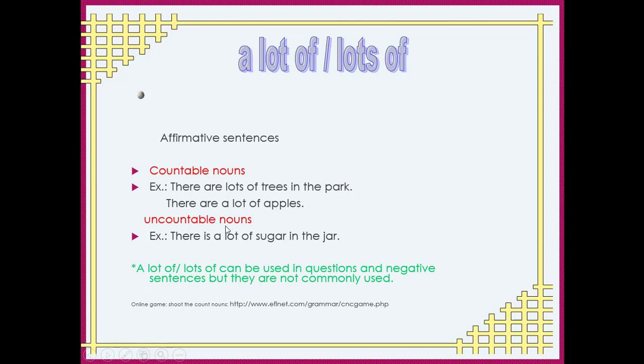So you can use a lot of, lots of with the countable nouns that you can count, or uncountable nouns that you can't count. For example, there are lots of trees in the park, countable. There are a lot of apples, also countable. What about uncountable nouns? There is a lot of sugar. Take care of is, not are. There is a lot of sugar. Why is, not are? Because sugar is an uncountable noun, and we treat the uncountable nouns as if they're singular. So we use is.